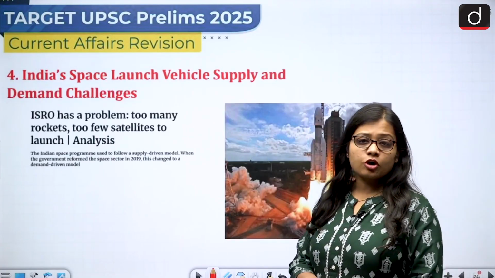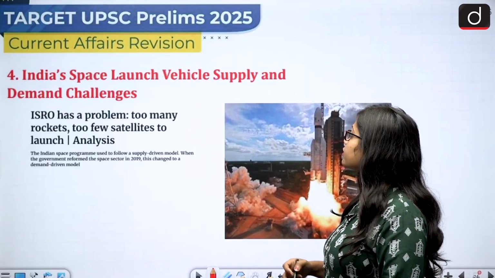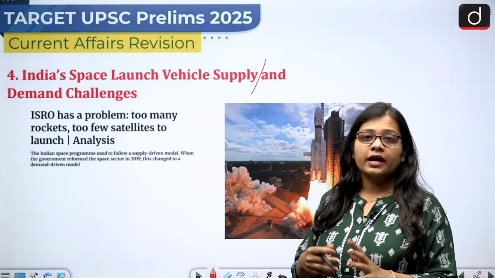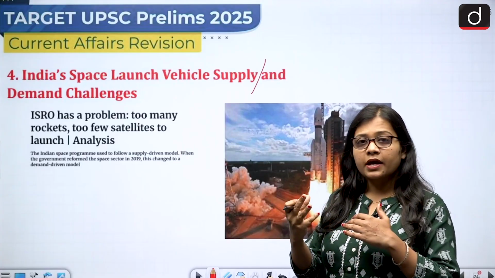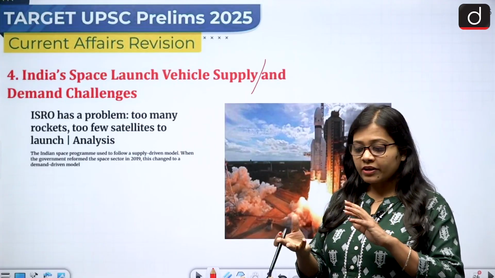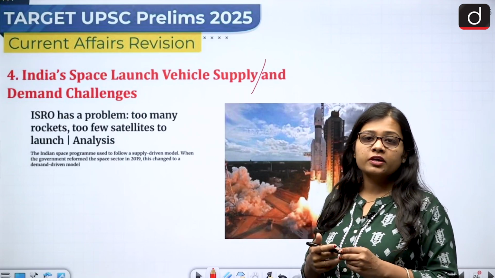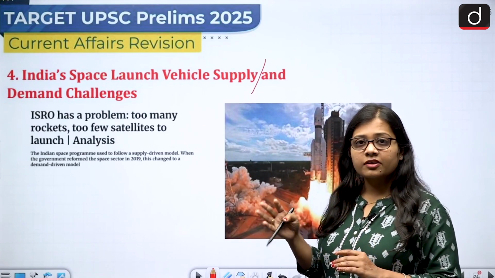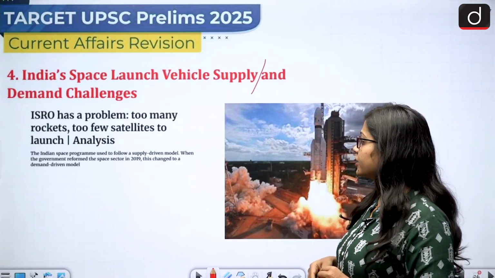Then comes the next topic, and that is India's space launch vehicle supply and demand challenges. So it says that the demand and supply is very unmatched in ISRO, because the satellites that need to be sent are fewer compared to the rockets that are available.